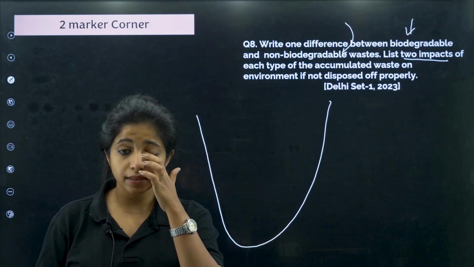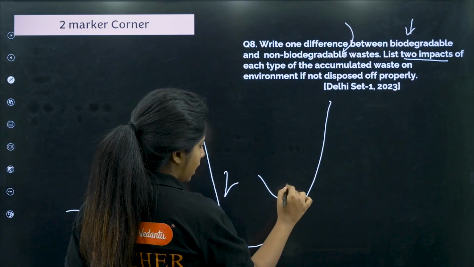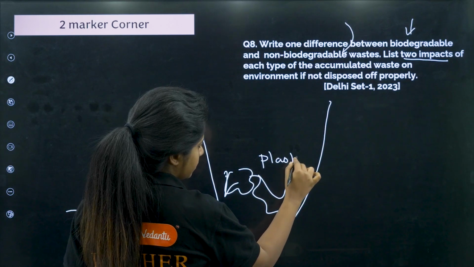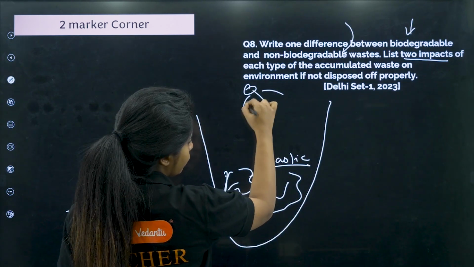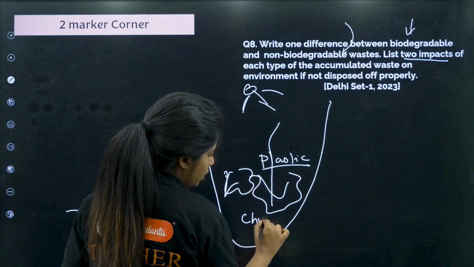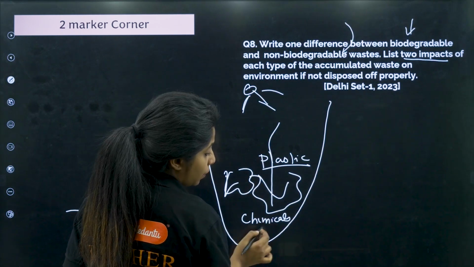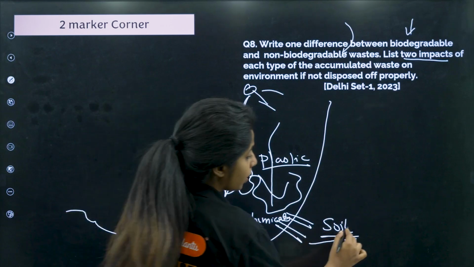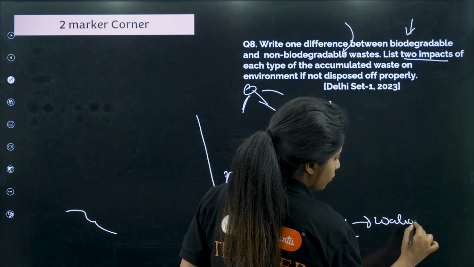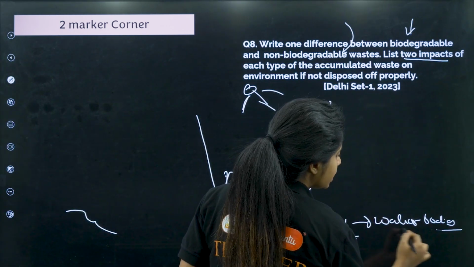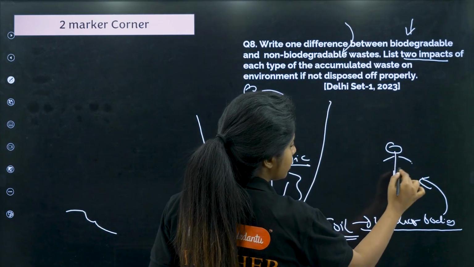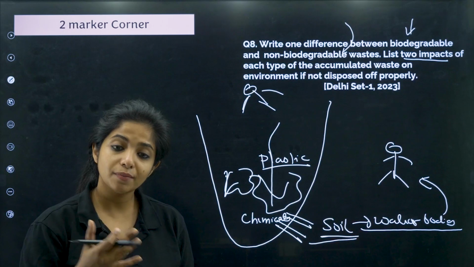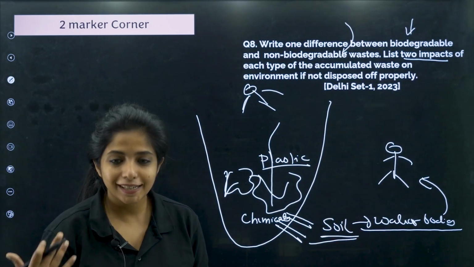Second thing, when we are putting plastics and things like that, and when UV rays and everything fall on it, certain chemicals are released from them which directly seep into the soil. From the soil it goes to the water bodies, and who is drinking this water? We people only are drinking this water. So basically, aren't we creating a problem for ourselves? Yes. So these chemicals are going to cause a huge lot of trouble later on in our life.